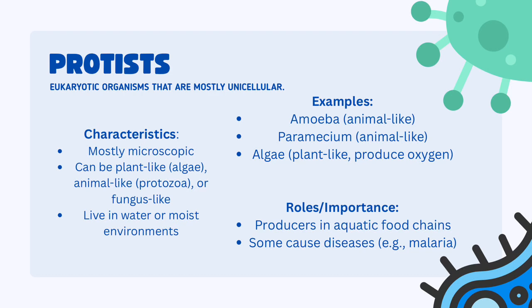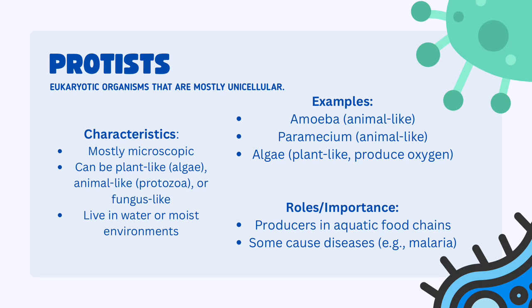Let us now discuss the roles and the importance. First one, plant-like protists like algae are producers in aquatic food chains, providing food for other organisms. Next one, some protists are decomposers, breaking down organic matter. Next one, some cause diseases like Plasmodium, which causes malaria, or Giardia, which causes intestinal infection.